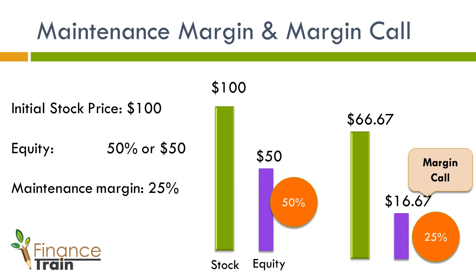If the value of equity falls below the maintenance margin requirement, the buyer will receive a margin call to deposit additional equity. In our example, the initial stock price was $100 and the initial equity was $50, or 50%. If the stock value falls to $66.67, the equity will drop to $16.67, which is 25% of the stock price. If the stock value falls any further, the investor will receive a margin call from the broker. In case the investor fails to deposit additional equity, the broker can close out the position to avoid further losses.